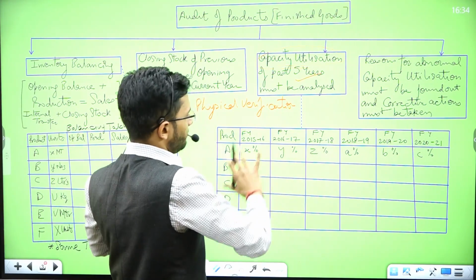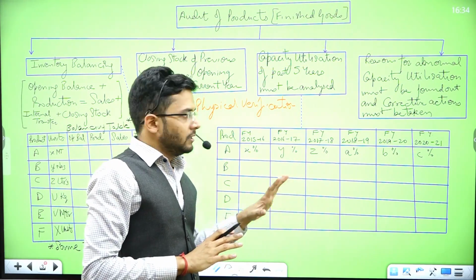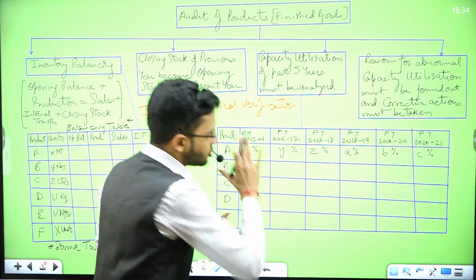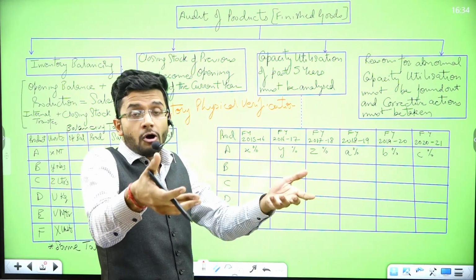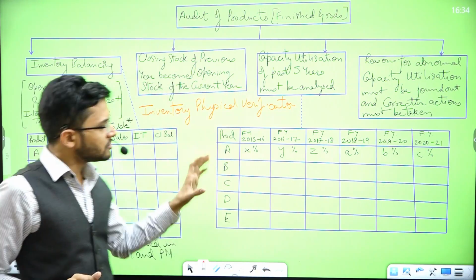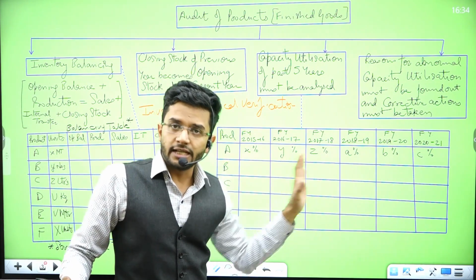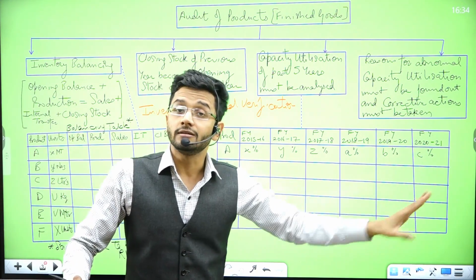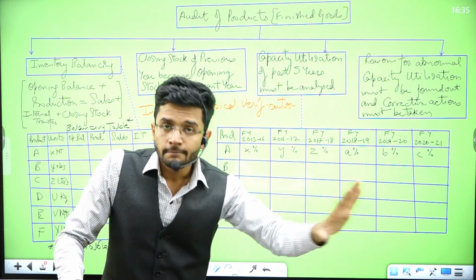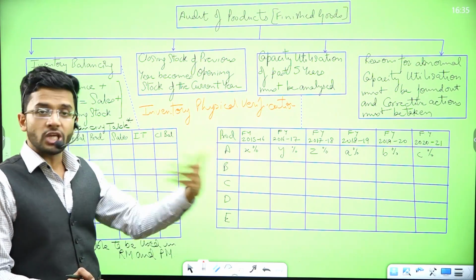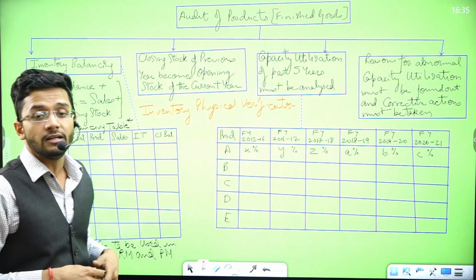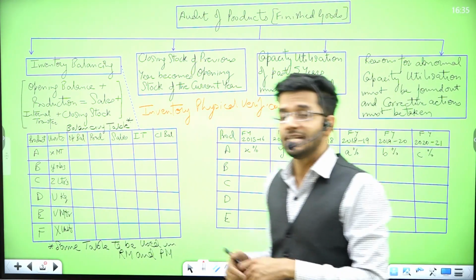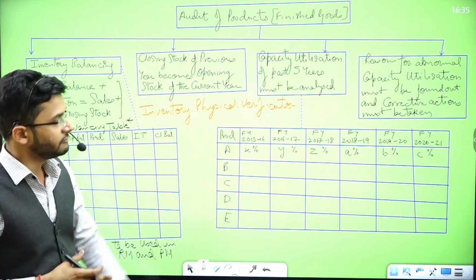Again, guys, a very simple chart which I've made. This is not a statutory requirement. This is not a hard and fast rule that you will prepare your chart in a similar manner. If you have a better format, you can make it in that manner. This is just an indicative chart, an indicative way in which you can represent your capacity utilization for the past 5 years. Just indicative, for your reference only. Of course your industry might be a little different, so if you want to change it according to your industry, please go ahead and change the format as per your requirements.